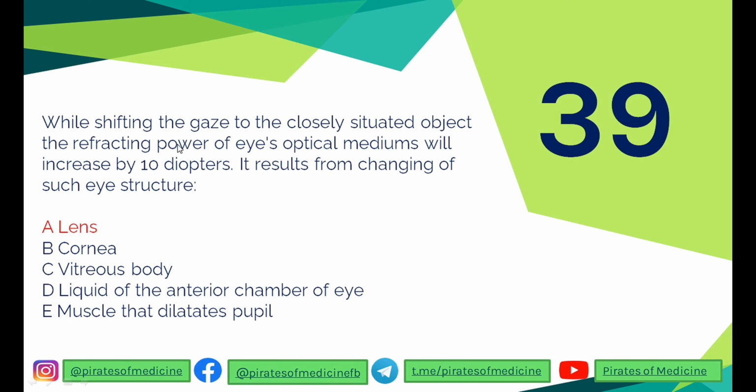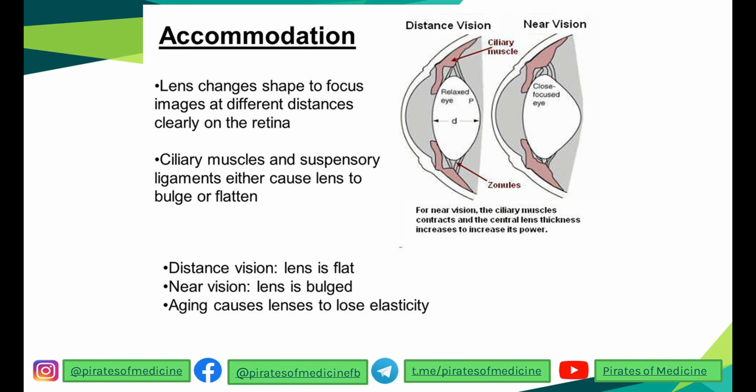Question 39: while shifting the gaze to a closely situated object, the refracting power of the eye's optical medium will be increased by 10 diopters. It results from a change of which eye structure? So you can obviously understand that this is accommodation, correct? Accommodation of the eye occurs when there is a change of lens shape.